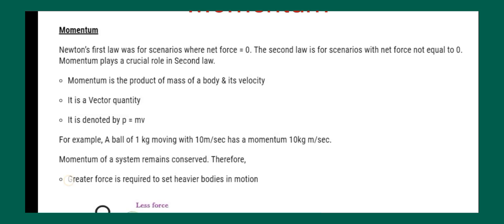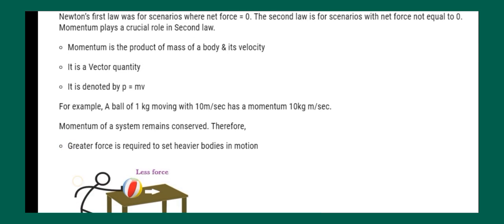For example, a ball moving with 10 meter per second velocity, having mass 1 kg, has a momentum of 10 kg meter per second. So momentum of the system remains constant. Therefore, greater force is required to set a heavier object in motion.